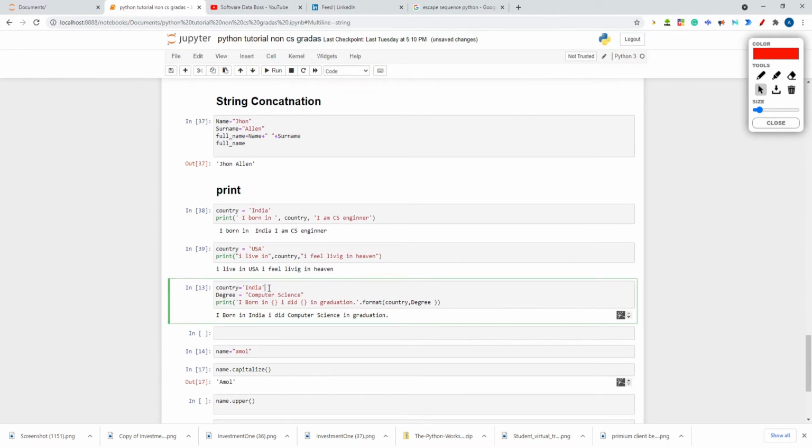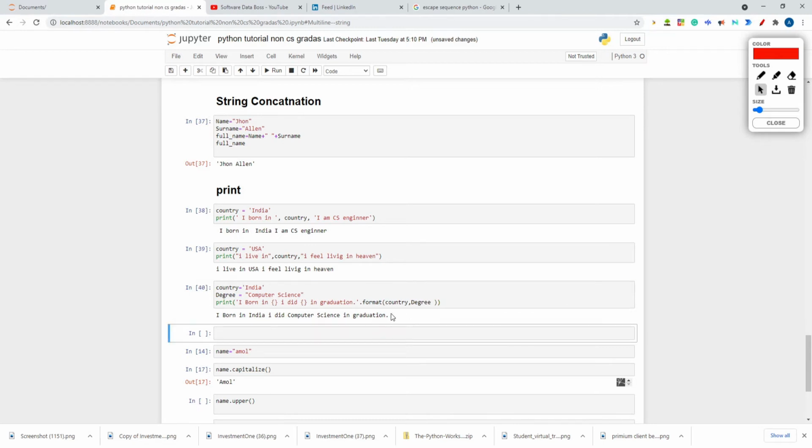There is another approach. Suppose I have chosen the country India and a degree. I have chosen the country variable and I am storing India as a string in this, and I am storing another variable, degree, and I am storing computer science in it. Now I am using a print statement: "I born in {}, I did {}" — I use two curly braces over here, and .format. Why use format? I will tell it shortly. If I just shift enter, I get: I born in India, I did computer science and graduation.